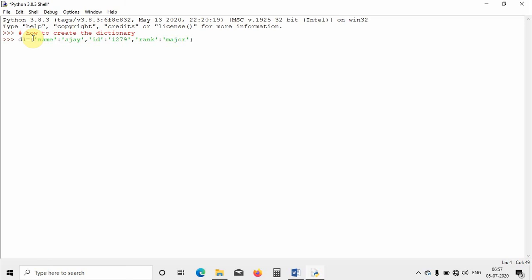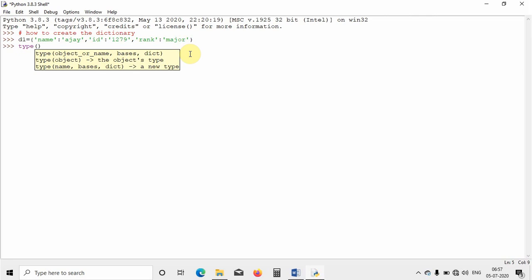So as you can see here, name is the first key element, id is the second key element, and rank is the third key element. And corresponding to these, Ajay, 1279 and major are the corresponding attributes. Okay, so if you hit enter and check the type of this variable, that is a dictionary d1, let us see what it will show.